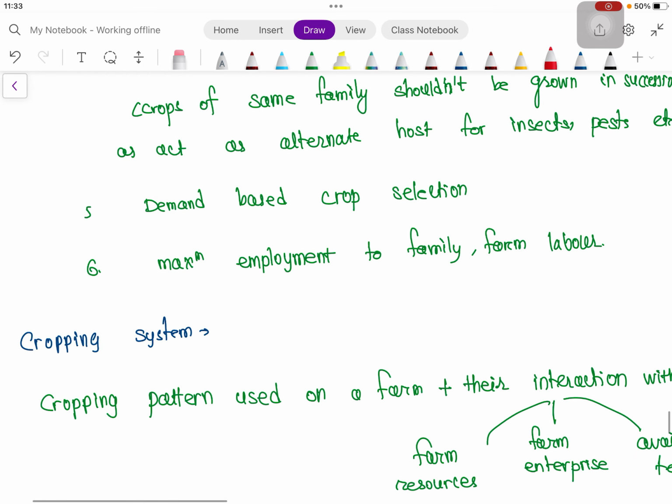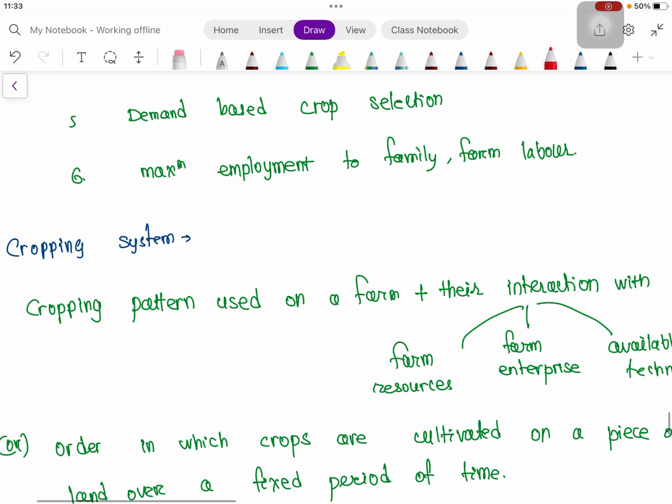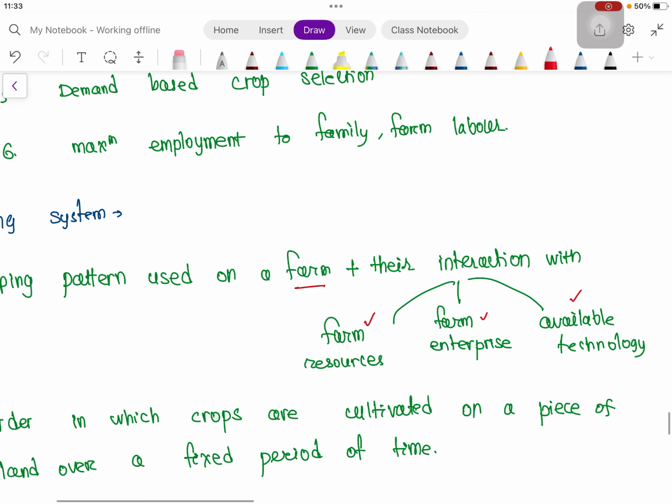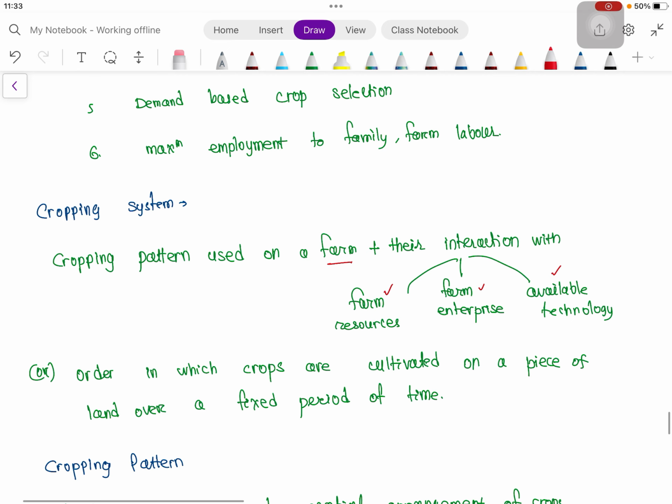Then coming to the cropping system. Cropping system is the cropping pattern used on a farm, and their interaction with farm resources, farm enterprise, and available technology, or the order in which crops are cultivated on a piece of land over a fixed period of time. Most of the time we get confused with cropping system and cropping pattern. So remember, rice-wheat is a cropping system, not a cropping pattern. In many sources these may differ, but let us stick with this one.